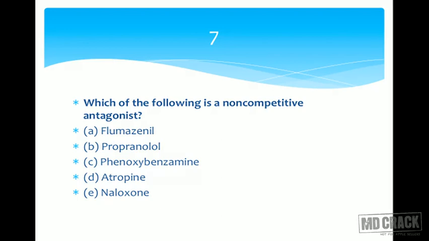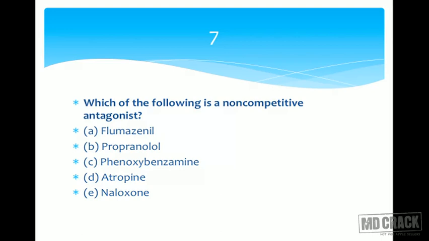Question number 7. Which of the following is a non-competitive antagonist? I hope you heard the modules on general pharmacology, and you have also been hearing other multiple choice question sessions, and we have discussed competitive antagonism and non-competitive antagonism at length. If you still have a doubt, or if your concept is not clear, then please go to these videos to have a look at the competitive and non-competitive antagonism. Many things might be clear forever. So the question is, which one is the non-competitive antagonist? You have flumazenil, propranolol, phenoxybenzamine, atropine, and naloxone.